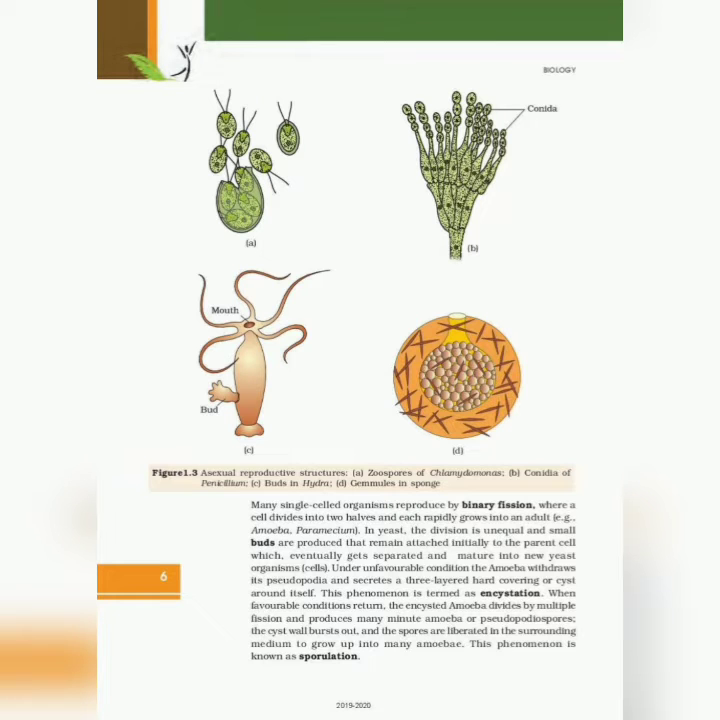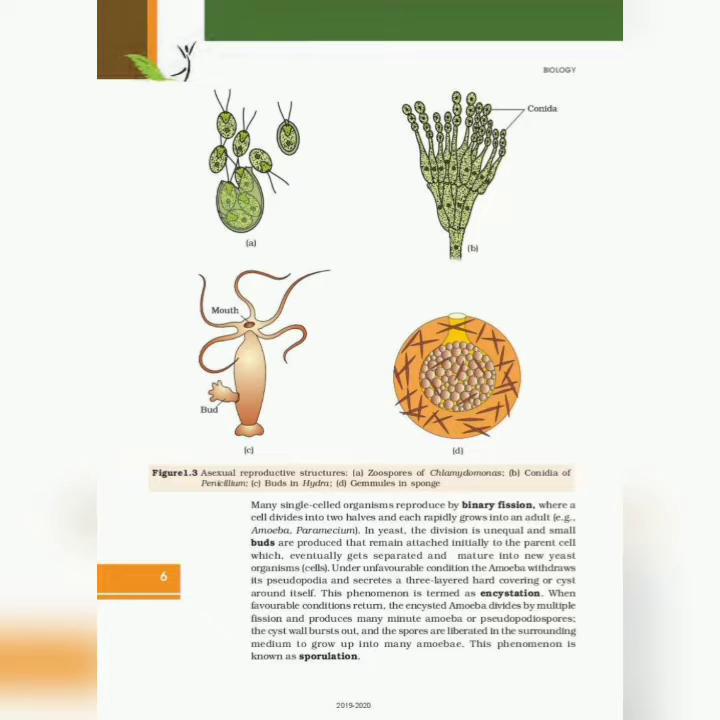Many single-celled organisms reproduce by binary fission, where a cell divides into two halves and each rapidly grows into an adult. Example: amoeba, paramecium. In yeast, the division is unequal and small buds are produced that remain attached initially to the parent cell, which eventually get separated and mature into new yeast cells.